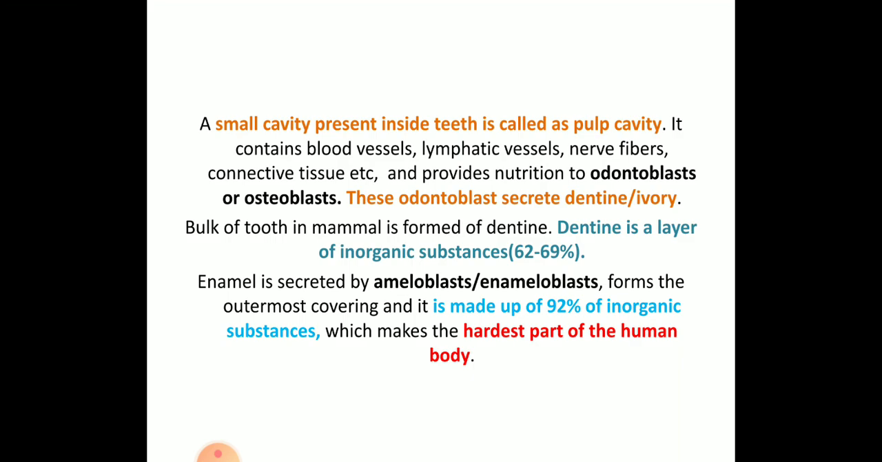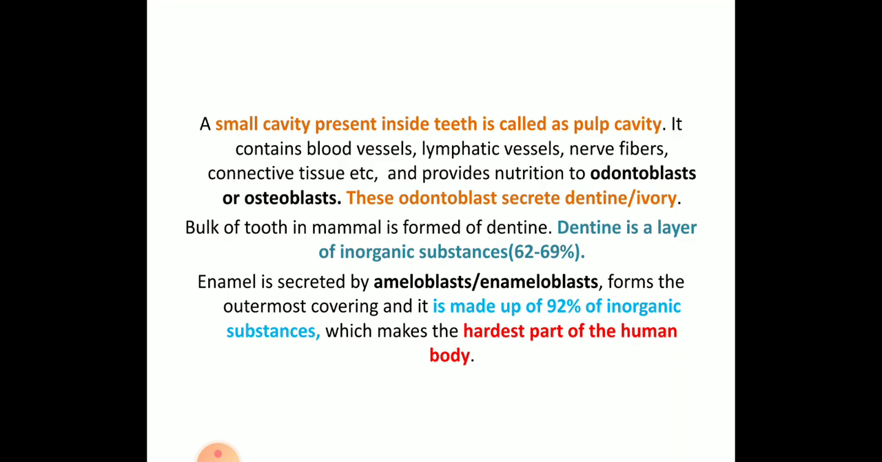During your young age you might have seen the cavity once the tooth is gone. You can see the cavity where it will be filled with blood. It contains different types of blood vessels, lymphatic vessels, nerve fibers and connective tissue. It also provides nutrition to the odontoblasts. These are the cells associated with the teeth, and they secrete dentine and ivory.